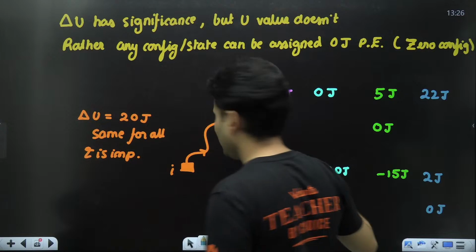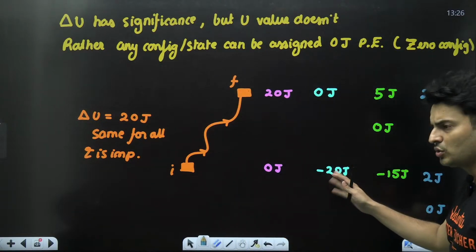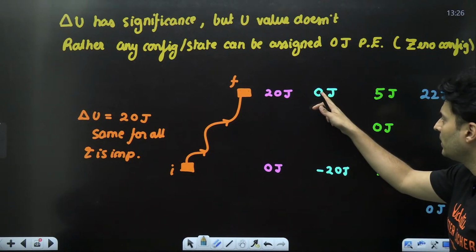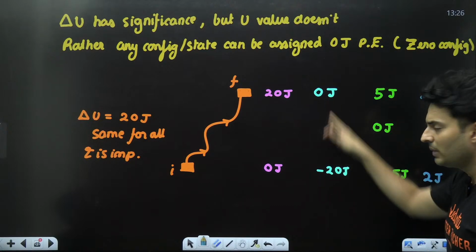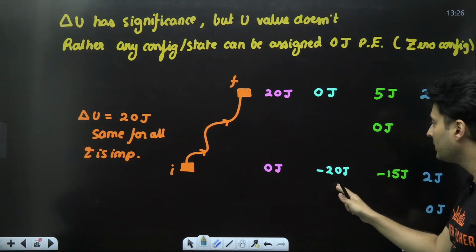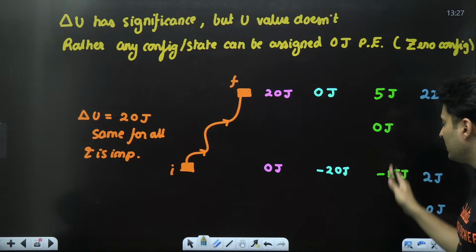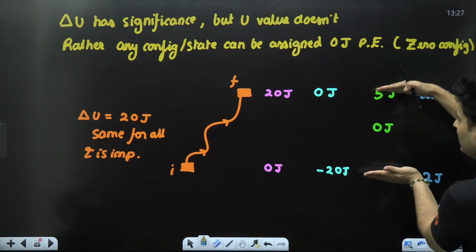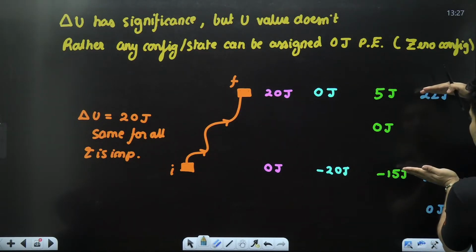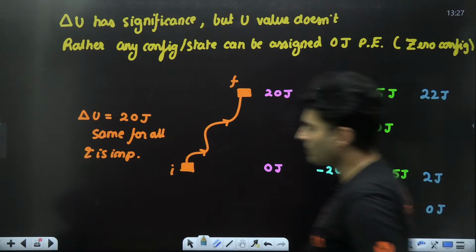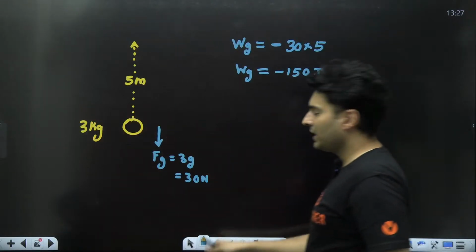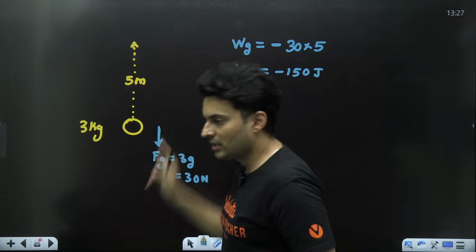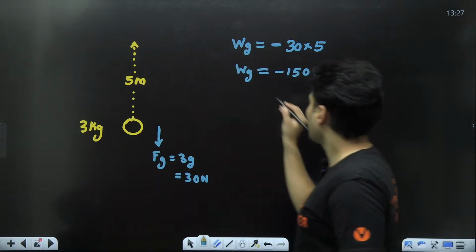Which means this negative, I've just chosen some random value 0 over here. So that means the change should be 20. So this should go on the negative side. If this is 0, this is plus 5, this is minus 15. The difference between them is 20. 0 is somewhere else. Here the work done will be negative because the force is opposite to its displacement.